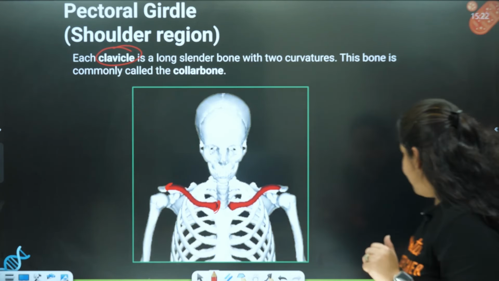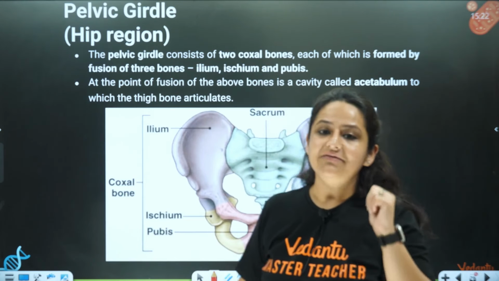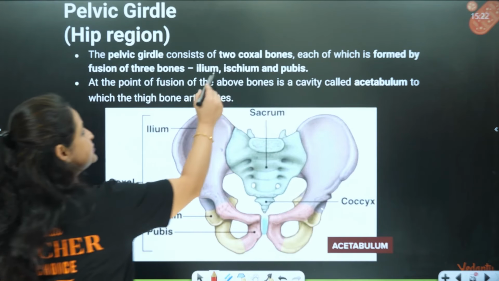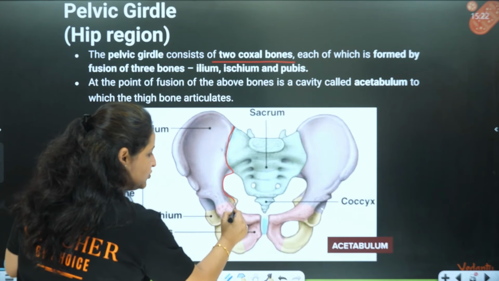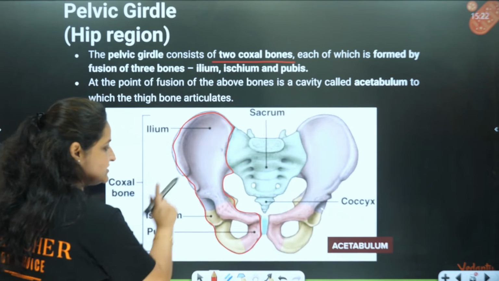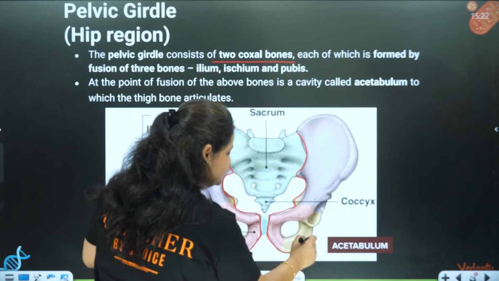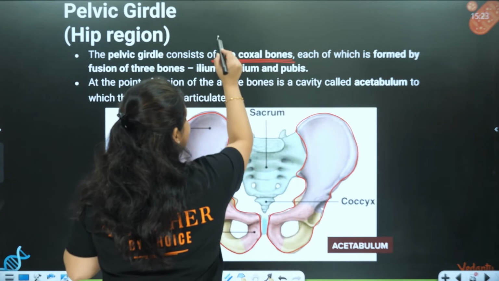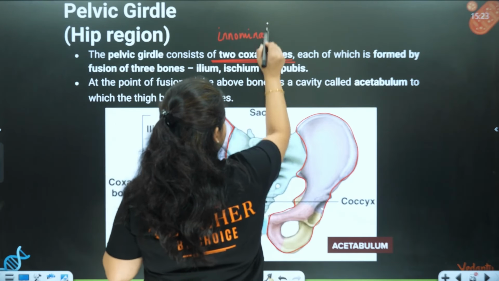Now if we talk about our hip girdle, the pelvic girdle, or the hip region, it consists of 2 bones. These are the 2 bones I'm trying to show. This is 1 bone and this is the other bone. These bones are called the coxal bones, or we also call them the innominate bones.